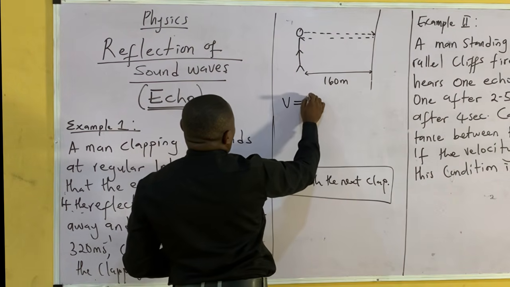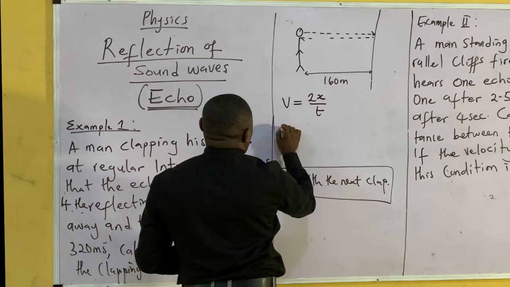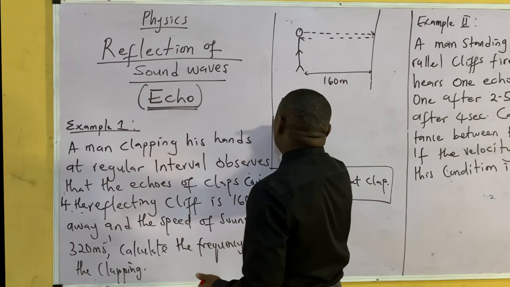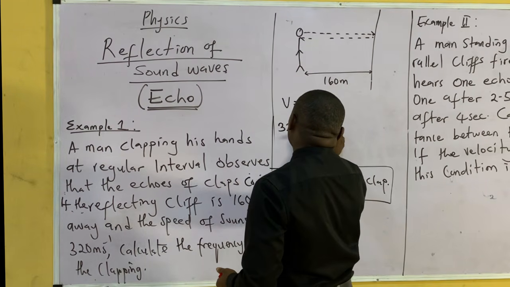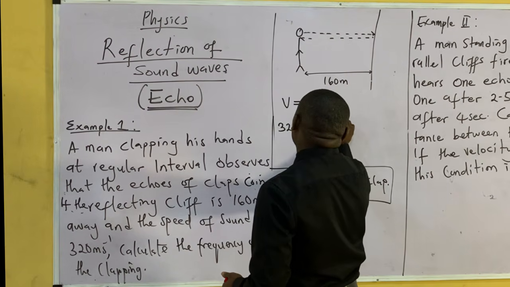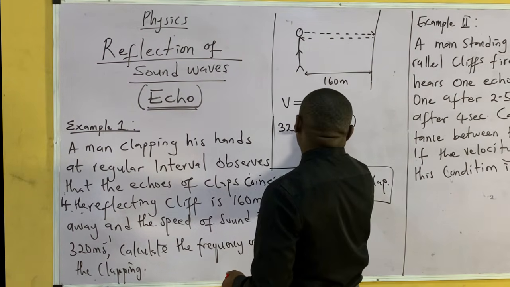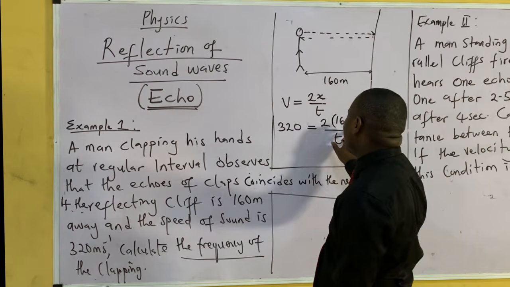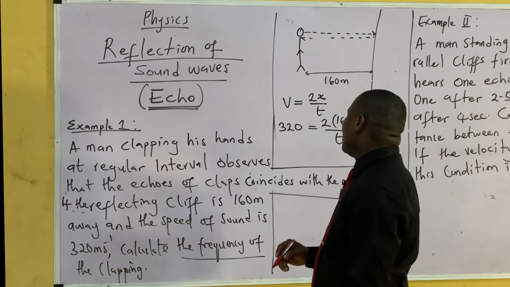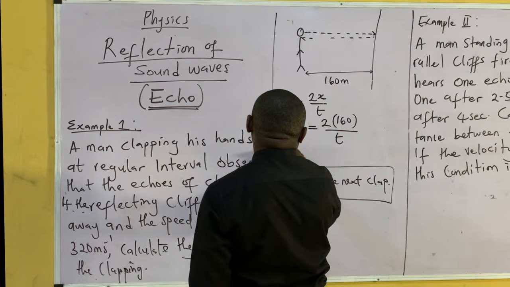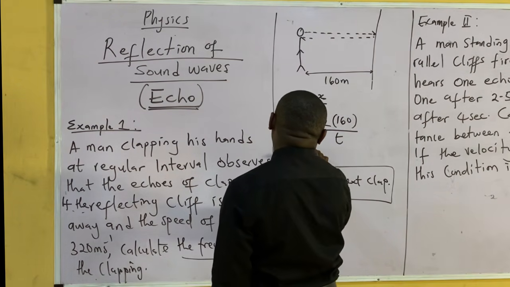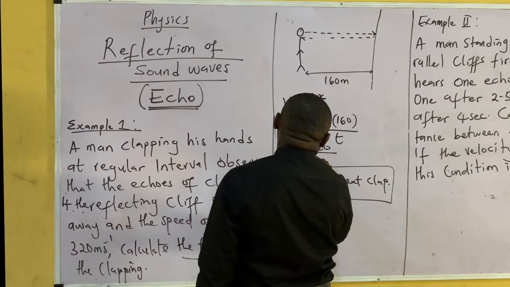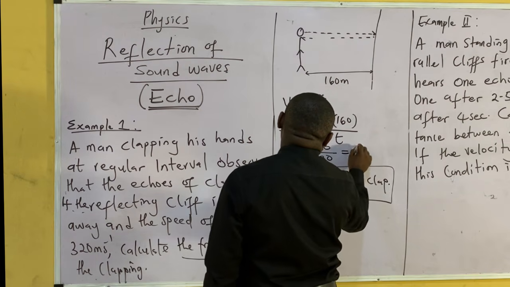Speed of sound is equal to 2x over t. What's the speed of sound? The speed of sound is given as 320. So 320 is equal to 2 times the distance, 160, over t. Remember, we are asked to find frequency, but if I can find the period, I can definitely know the frequency. So my t is definitely equal to 320 over 320, which equals 1.